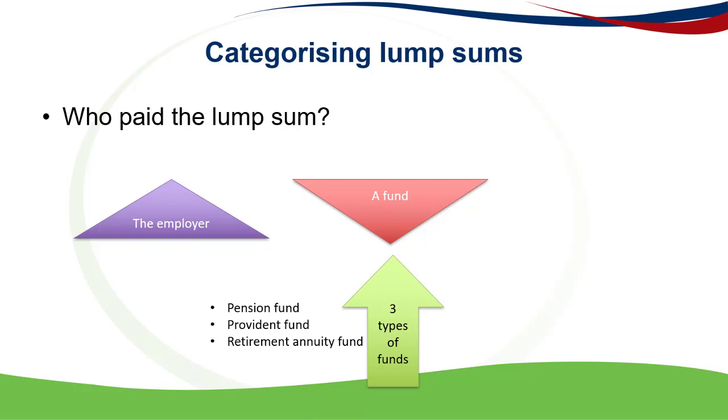These funds all have different rules governing them that we don't really need to know too much about for tax purposes. What you do need to know is that pension funds and provident funds are linked to an employer. So ABC employer will have ABC Pension Fund or ABC Provident Fund, and a person can only join a pension or provident fund through the company or the person that employs them. Retirement annuities, on the other hand, are not linked to employers, and they are created by investment companies. So anyone can choose to join a retirement annuity fund and start contributing to it.